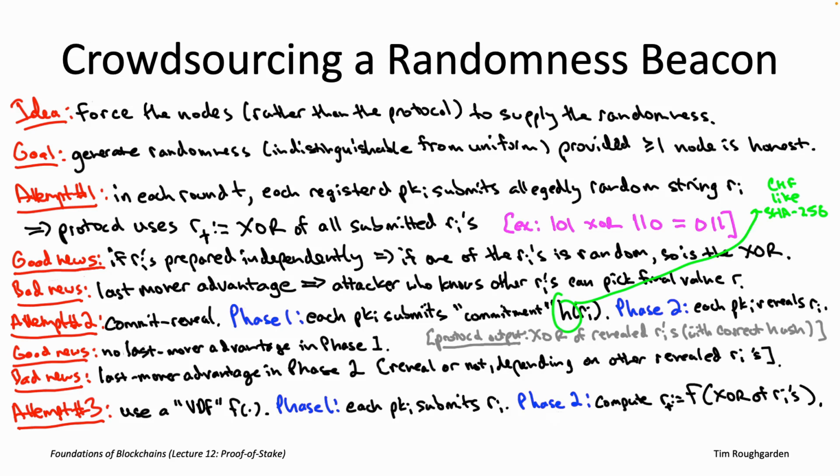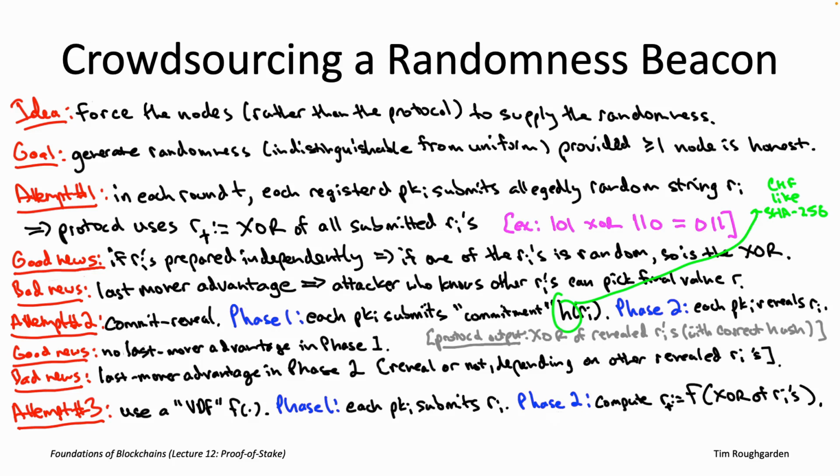Well, that's going to depend on the choice of little f, and what I just said is certainly false for, for example, a cryptographic hash function like SHA-256. If I wanted to force, say, the all zeros string, and figure out how to pick my R sub I, given everybody else's R sub j's, so that I get 0 out of the function little f, that's basically equivalent to inverting a cryptographic hash function on a given output. And that's going to be, for all practical purposes, impossible. So that's the first reason why attempt number 3 is looking quite a bit more promising than attempt number 1.